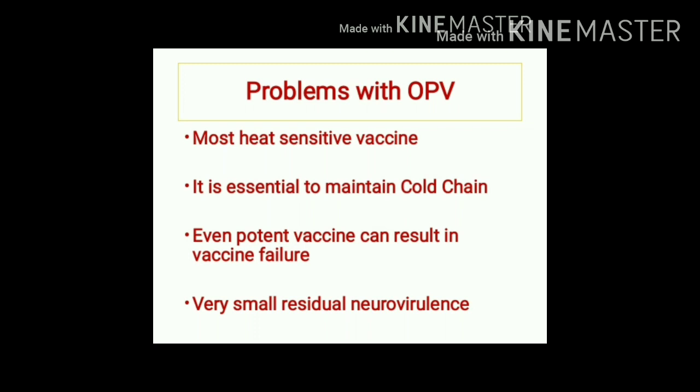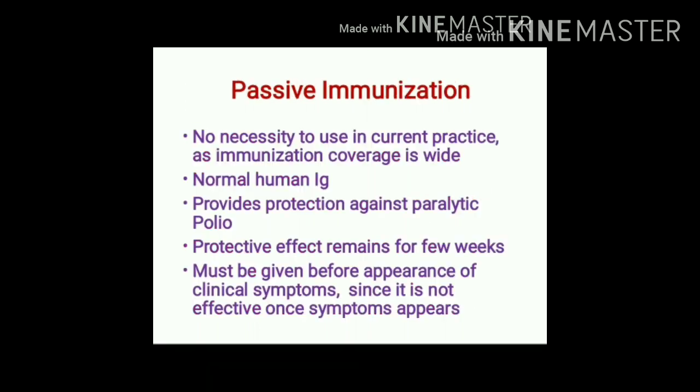Sometimes even if we use potent oral polio vaccine for immunization, it may result in vaccine failure. Another problem is residual neurovirulence. Passive immunization. In current practice, there is no need of using passive immunization for the treatment of poliomyelitis.